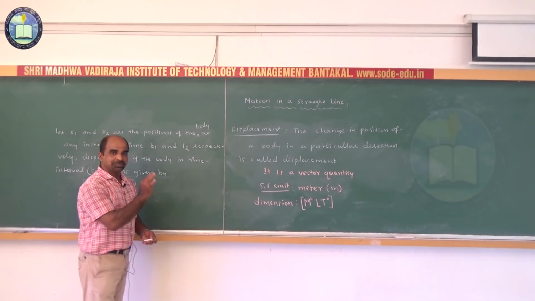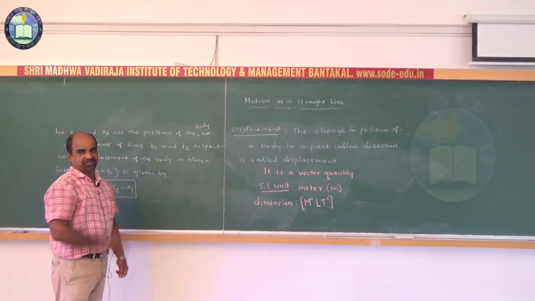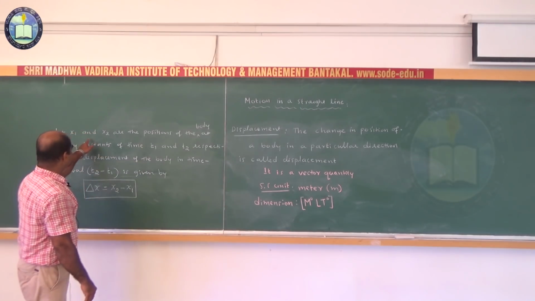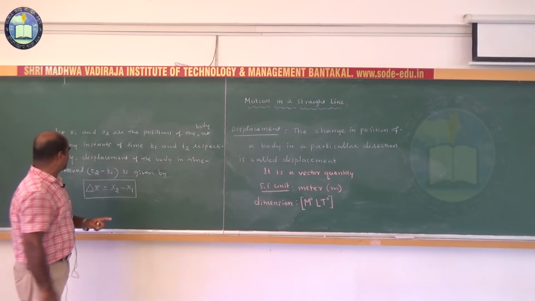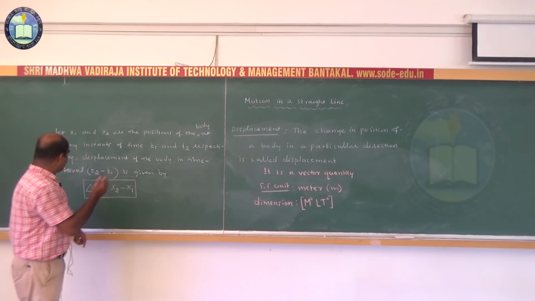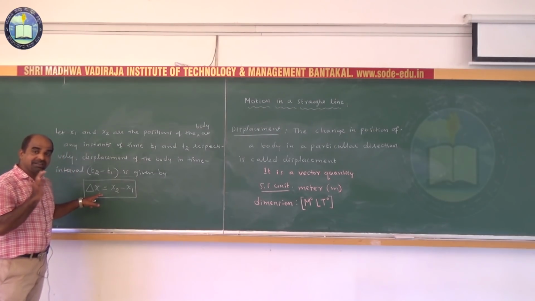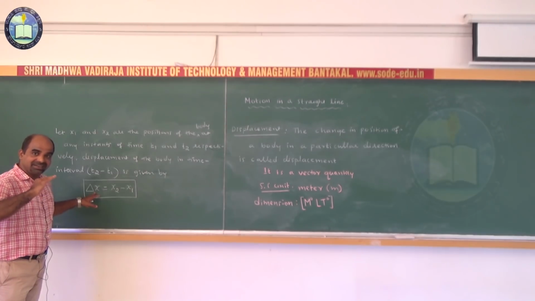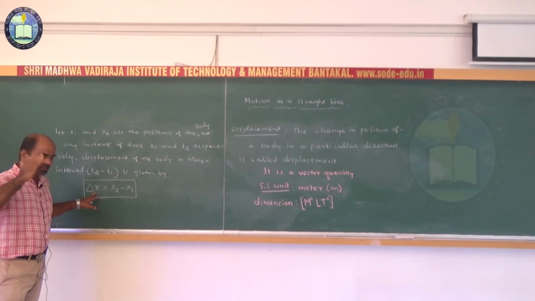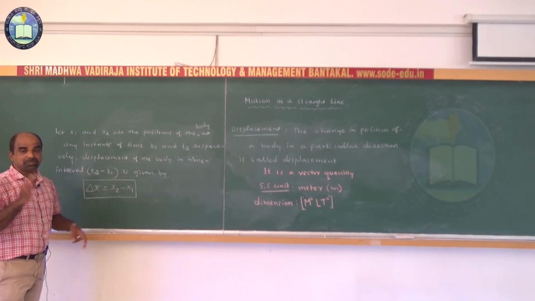What is displacement? The change in position of a body in a particular direction is called displacement. Let x1 and x2 be the positions of the body at any instant of time t1 and t2 respectively. Displacement of the body in the time interval t2 minus t1 is given by delta x. I told you, delta is a Greek term used to represent change. Don't read it as delta into x, say delta x. So delta x is equal to x2 minus x1. It is the displacement of the body.